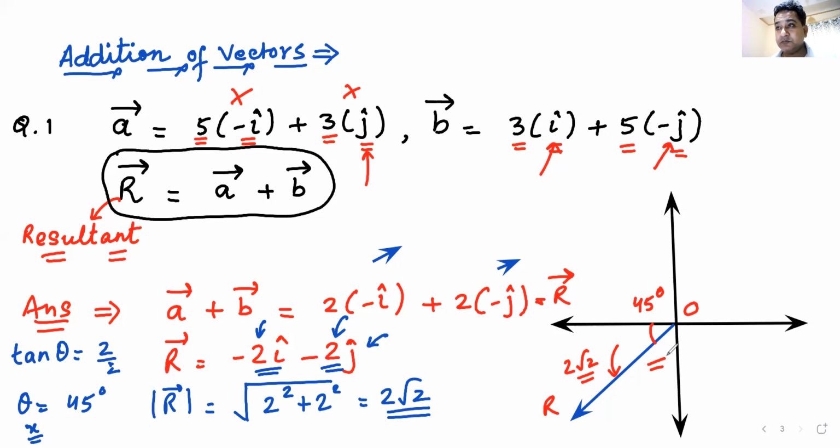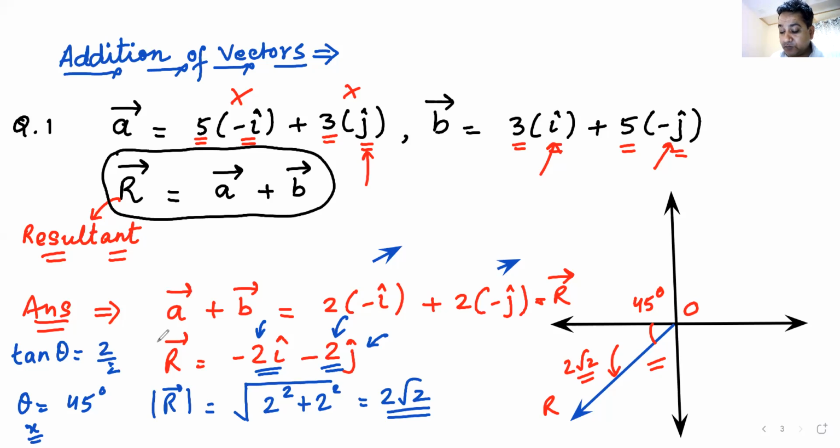So this is how you must add it. As you can see, you don't see any triangle law, any parallelogram, but actually there is. I will explain that triangle law and parallelogram, don't worry. But first, let us solve one or two more questions on the same concept of addition of vectors so that everyone understands the concept.